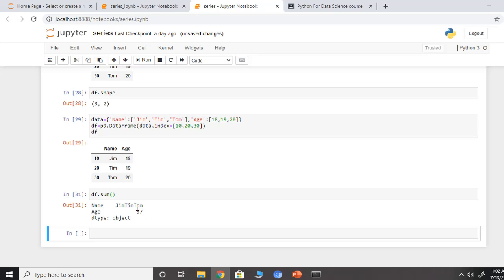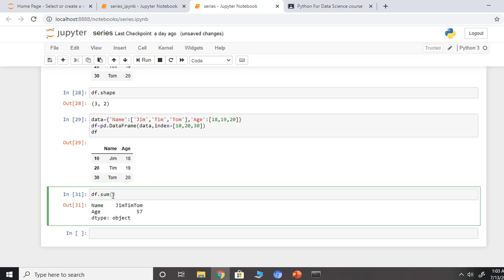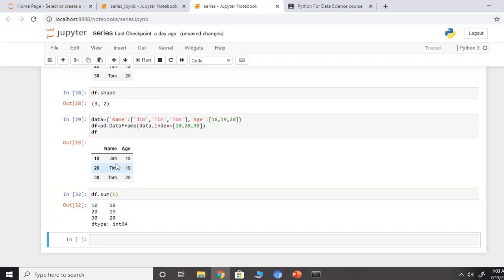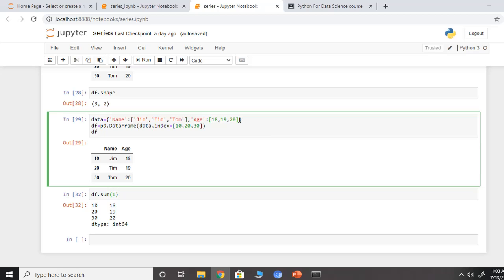Now if I wanted column wise, I will specify the axis. If I say sum of 1, basically it's not working on the strings. So it's actually giving the sum column wise. Now let me add one more column to it. Let's say marks,